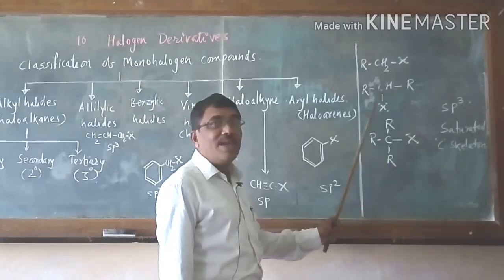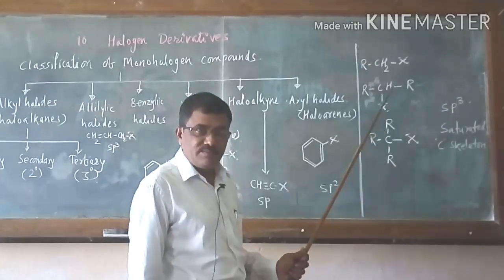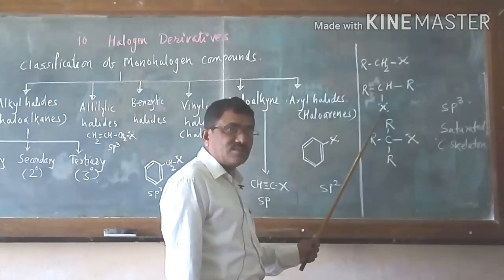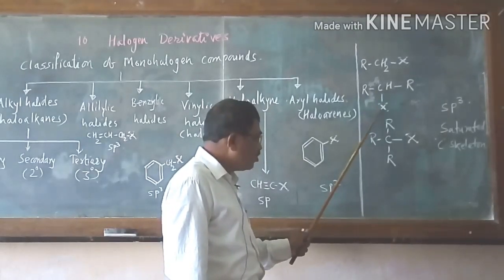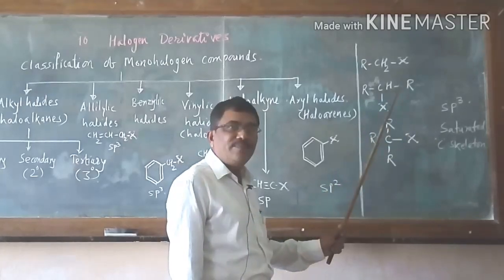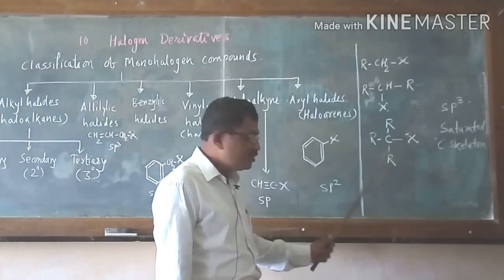It is also sp3 hybridized because it is a saturated carbon skeleton. To the secondary carbon, X is attached or bonded. This is secondary carbon atom bonded to X, that is halogen. So it is called as secondary haloalkane. It is also a saturated carbon skeleton.